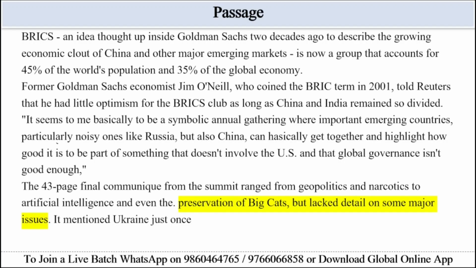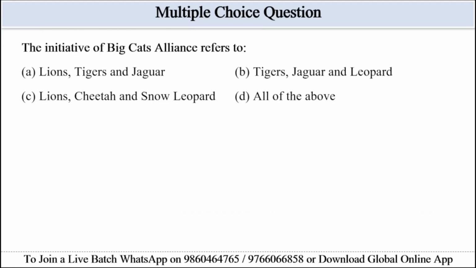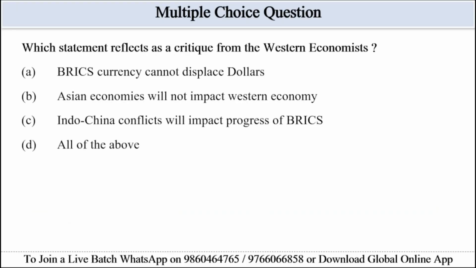The International Big Cat Alliance, which was launched by India, covers 7 species: tiger, lion, snow leopard, leopard, jaguar, puma, and cheetah. None of the given options list all the 7. Since the choice must be made, the least incorrect is option D, all of the above. The most correct answer will be option D, all of the above. Let's move to the next question.